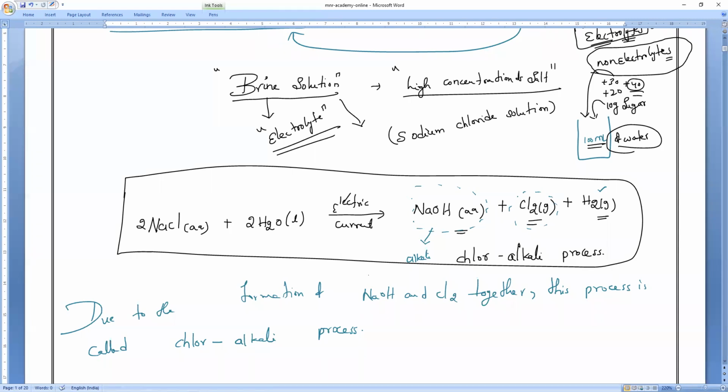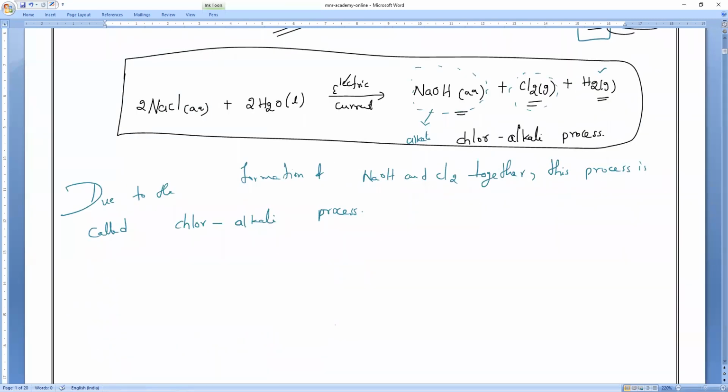NaOH. Now you can see that from this we can again produce HCl. Can anybody tell me how to produce HCl using the same products? We are getting two gases, chlorine gas and hydrogen gas. They will combine together. So what will happen? We get hydrogen chloride gas. If you condense this gas, we get hydrogen chloride only.